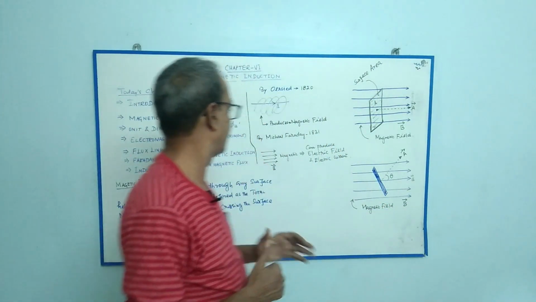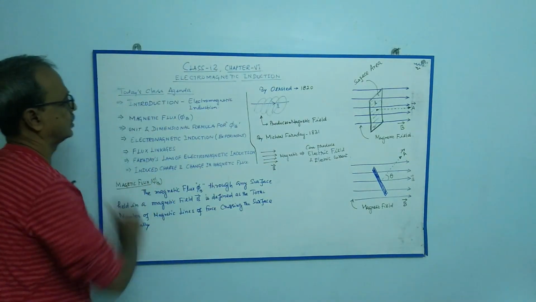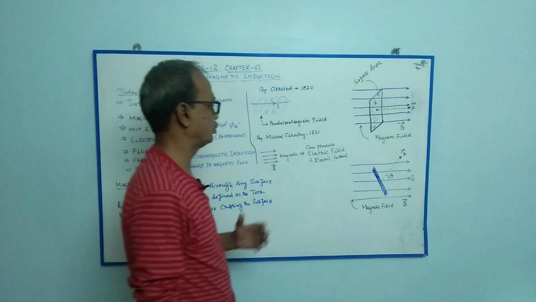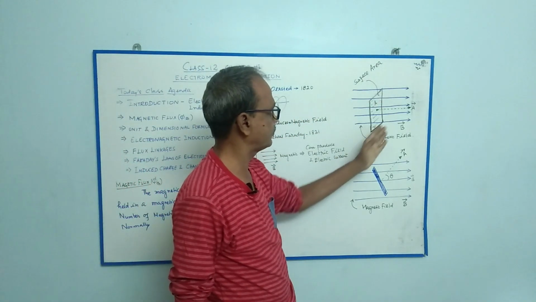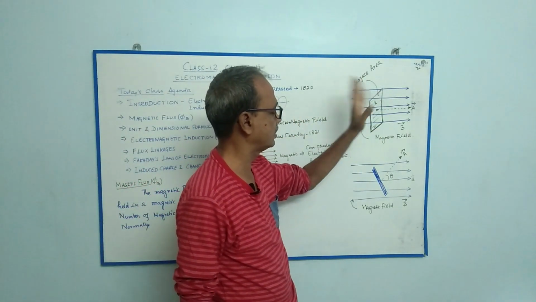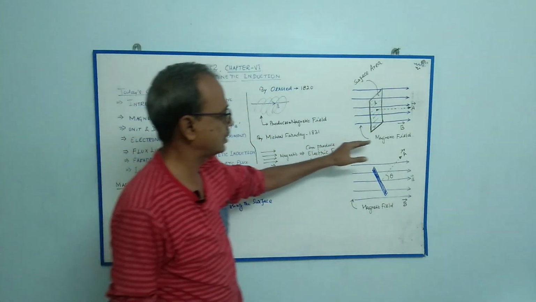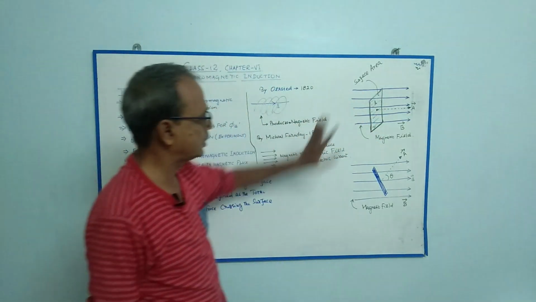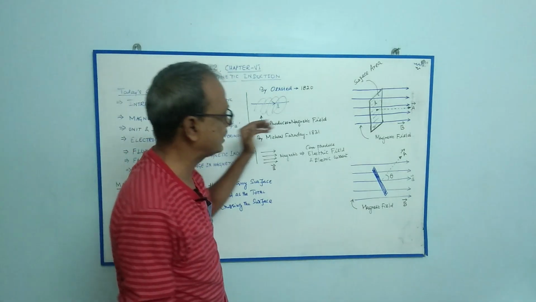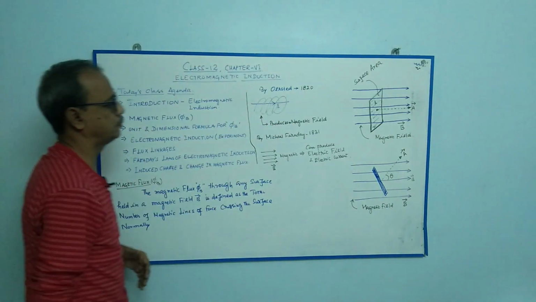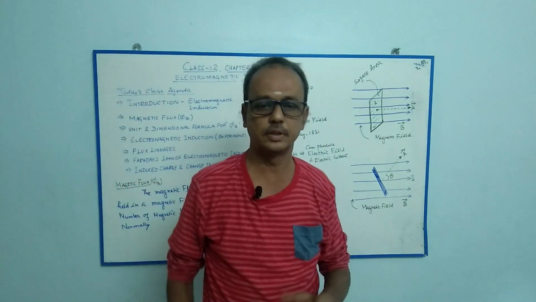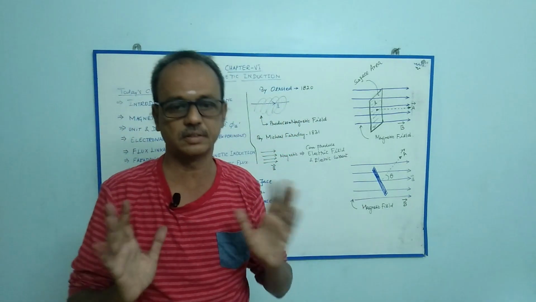Then what is electromagnetic induction all about? Here is a conductor surface with surface area A, and there is a magnetic field. Before that, the magnetic lines of force are represented by the symbol phi. We simply call it magnetic flux.